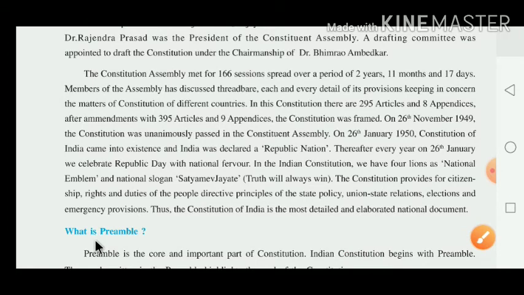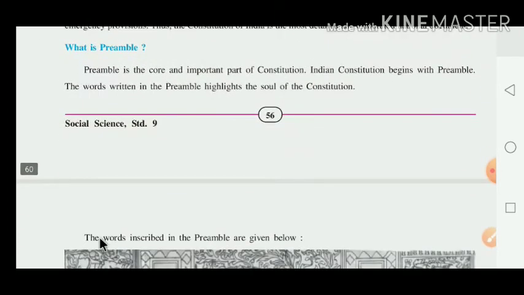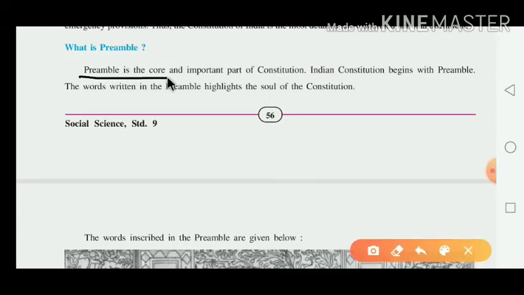Now, dear children, they have given the preamble. What is the meaning of the preamble? The preamble is the core and important part of the constitution.